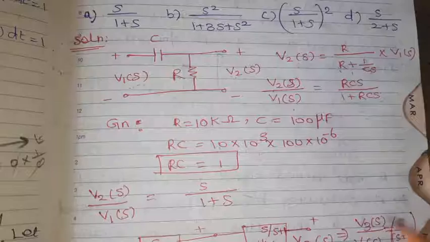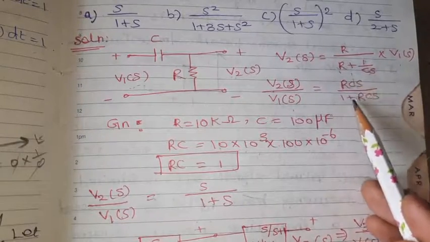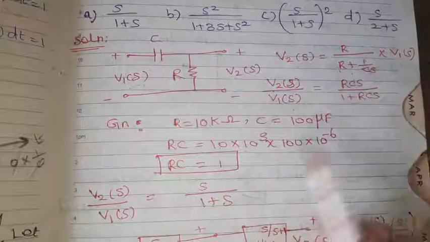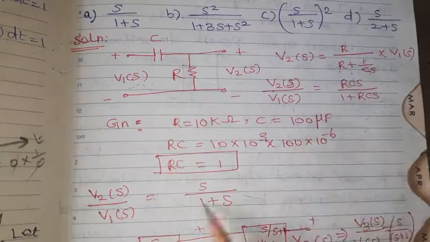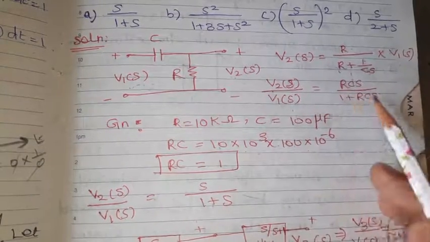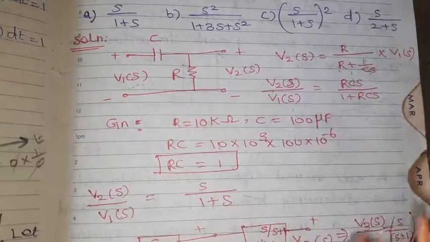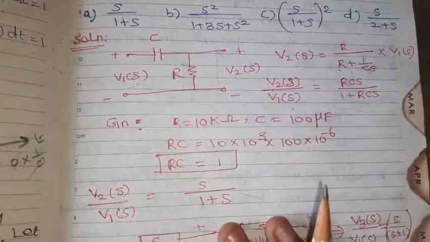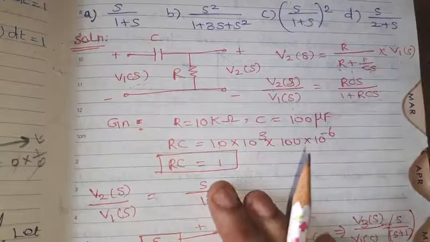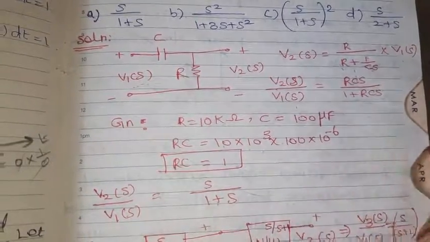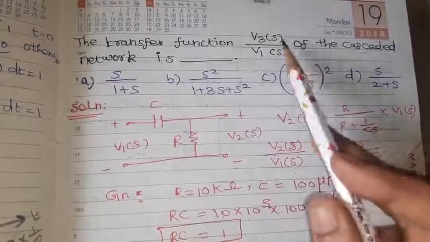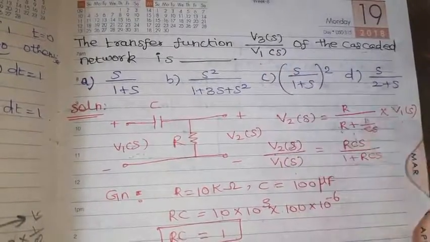So in place of RC, substitute 1 in this equation. We get S divided by 1 plus S, since the RC value is 1 now. So V2 of S divided by V1 of S equals S divided by S plus 1. Actually, what we need to find out is V3 of S divided by V1 of S.